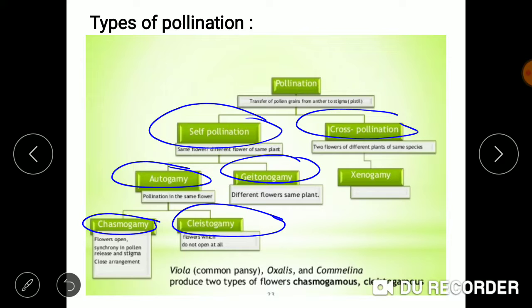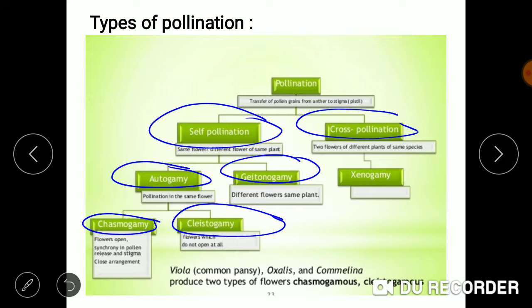In cleistogamy, the flowers always remain closed. Since the flower remains closed, the chances of transfer of pollen from outside are nil, and pollination takes place only within the flower itself. In this case, usually the flower is bisexual.